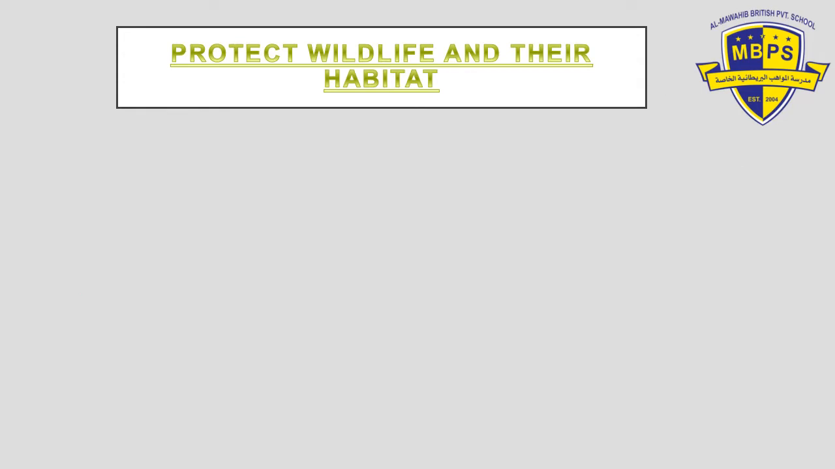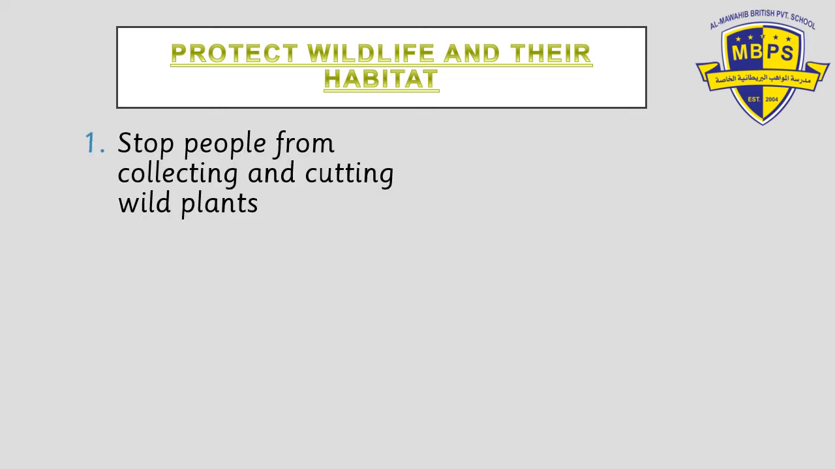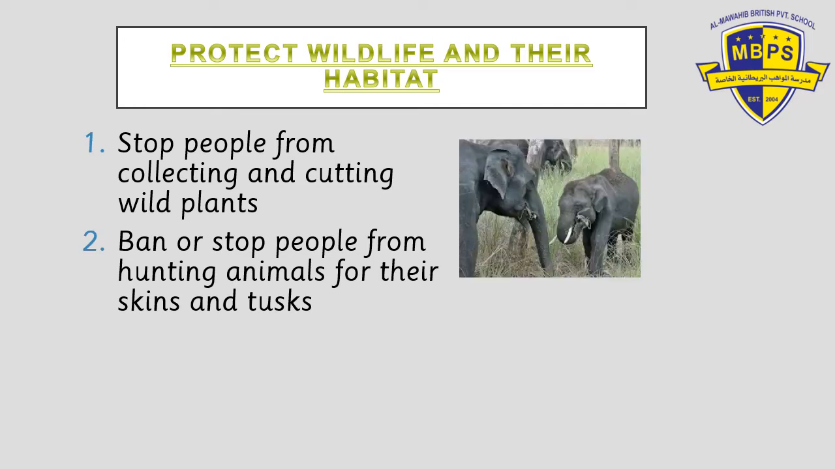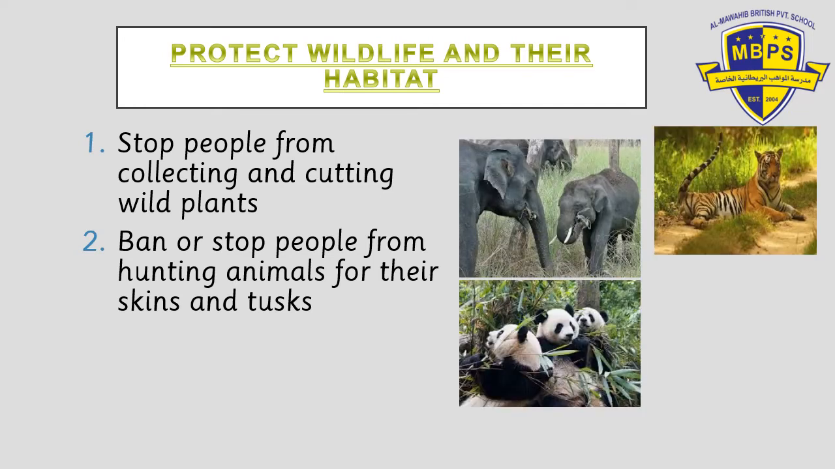What can we do to care for the environment? One more thing today. Protect wildlife and their habitat. We should stop people from collecting and cutting wild plants, because wild plants are supposed to live in their own habitat. And we should stop people from hunting animals for their skin and tusks. There are many animals like tigers, snow leopards and elephants who are hunted just for their skins. And elephants, they remove the tusks. The rhinoceros, they remove the horns.